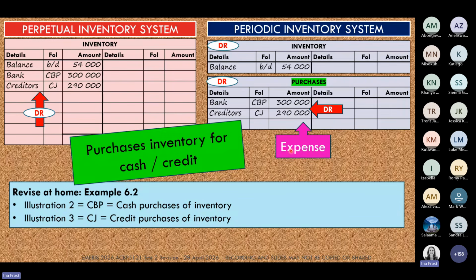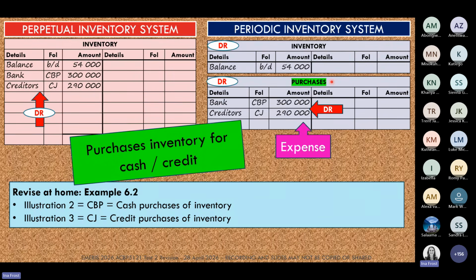And the numbers here in the purchases account will also be excluding VAT. So in the inventory account, you use the amount excluding VAT, and in the purchases account, again, it will be the amount excluding VAT.